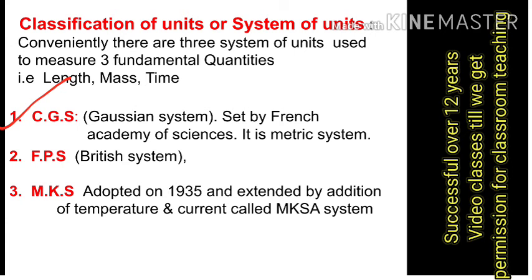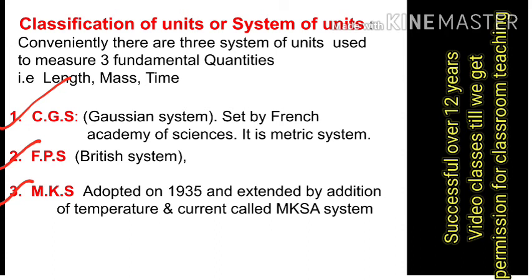Now the second group of units is called FPS. FPS stands for foot, pound and seconds, and this system is also called the British system. Then next, MKS. MKS is meter, kilograms and seconds. All these three are used to measure three fundamental quantities: length, mass and time.